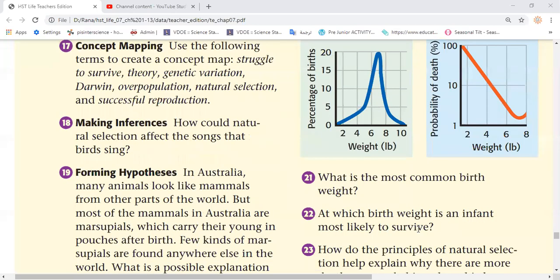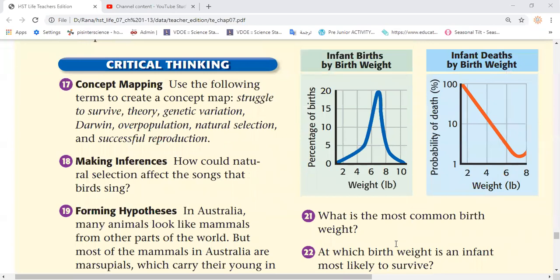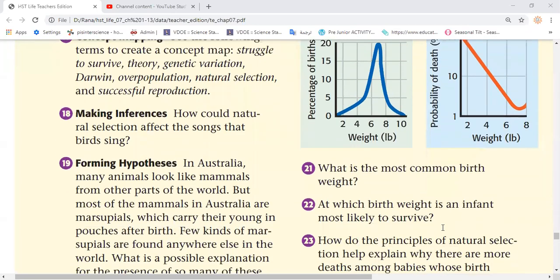At which birth weight is an infant most likely to survive? 7 pounds, because as you can see here, the highest chance of surviving, the most number, they are at 7, and you can observe here the lowest death rate is also at 7, so 7.